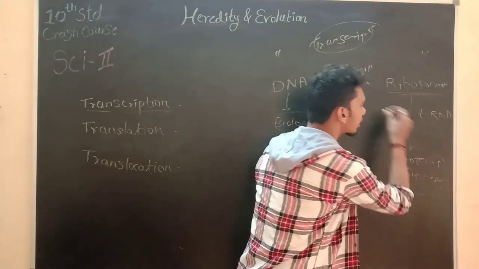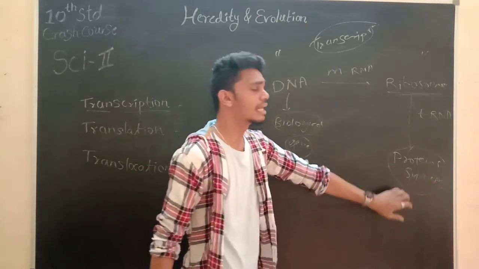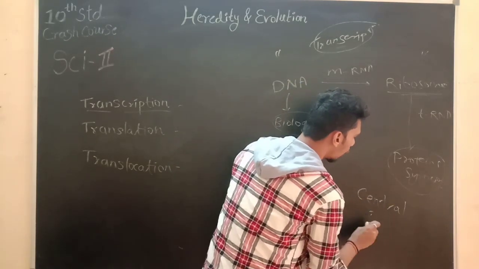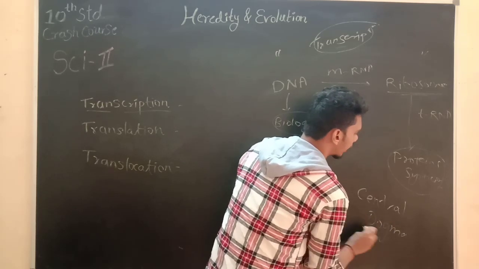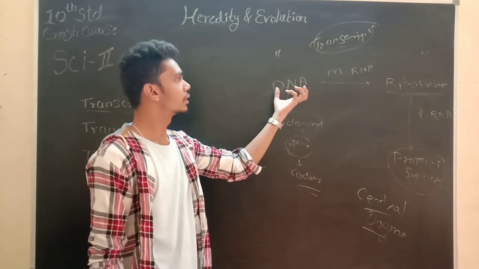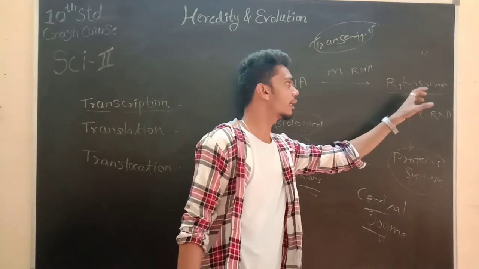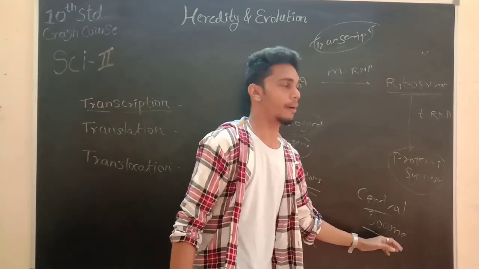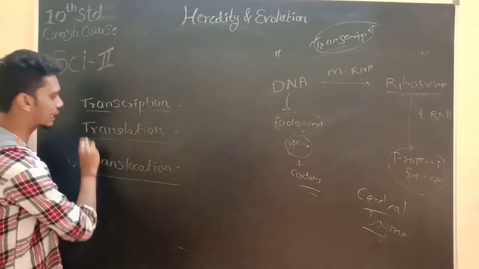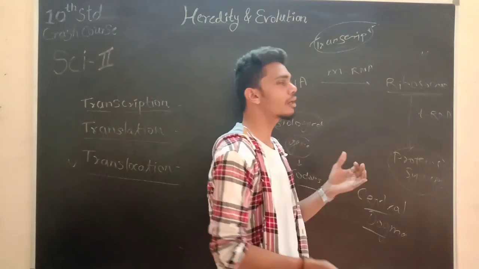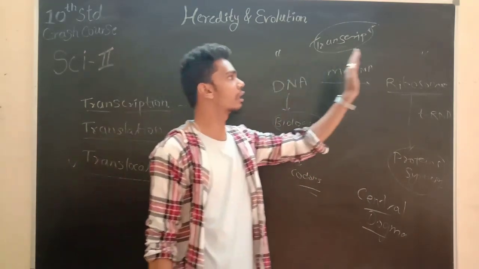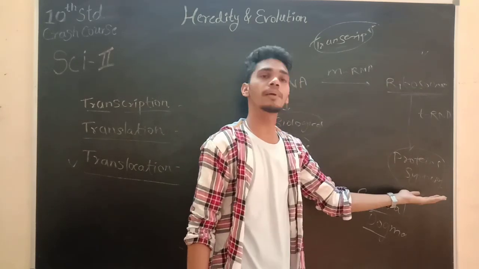Here, in the case of protein synthesis, there is one definition we can find, that is the central dogma. So what is the central dogma? The central dogma is nothing but protein synthesis made by the information generated from the DNA to the RNA to the ribosome. That is called the central dogma. Okay, now we are done with translation. Next is translocation. What is translocation? We have just seen that the information from the DNA is transferred to the ribosomes, and then the ribosomes perform protein synthesis.